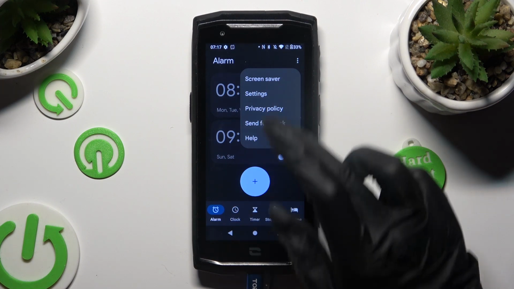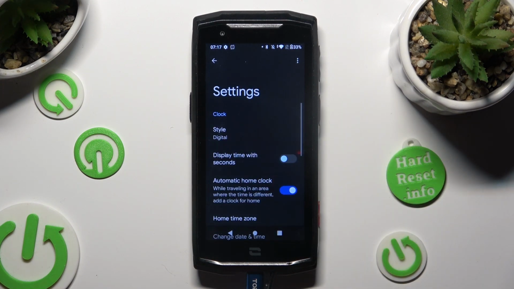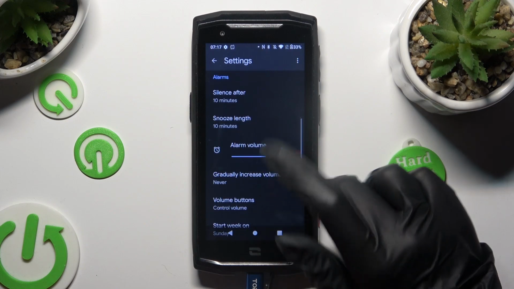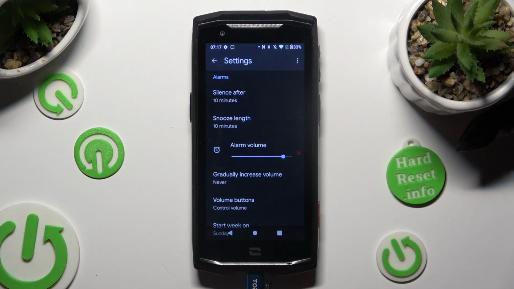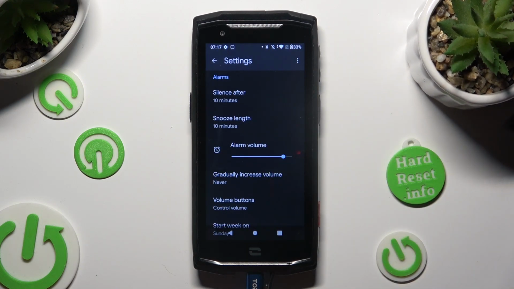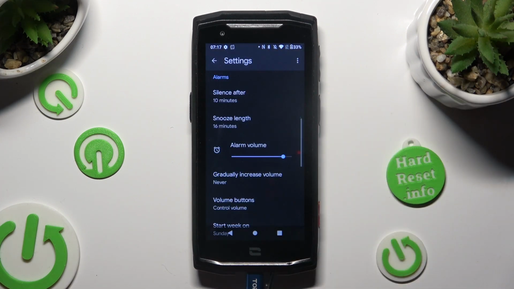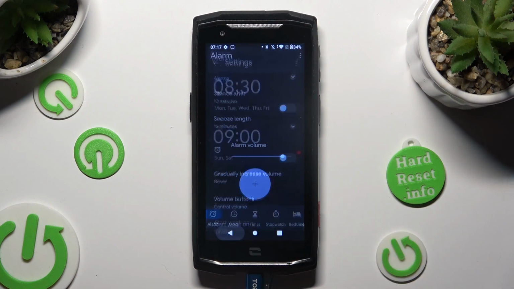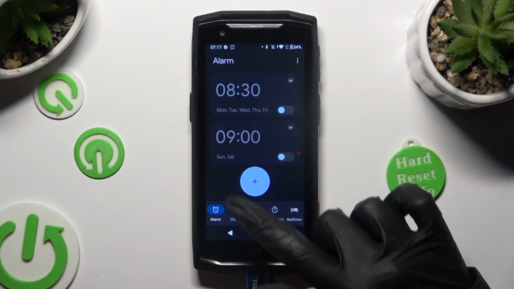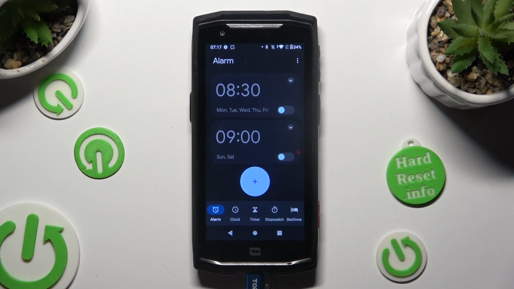Select Settings and adjust all of those under Alarms however you wish to. Like for example, snooze. When you are finished, go back and click on this big plus icon to create new alarm.